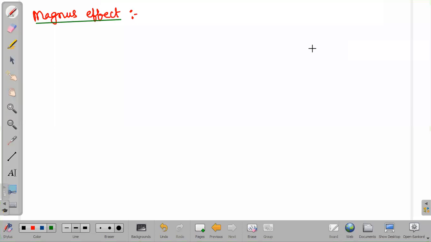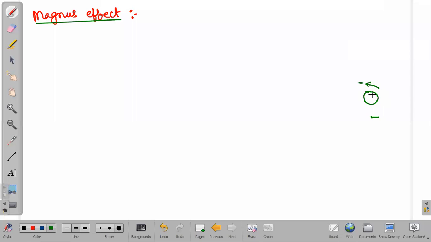Magnus effect is, suppose there is a ball, and the ball is spinning up, that means it is spinning on its own. When it is spinning up, it creates some pressure difference above and below, right? Due to the pressure difference, it will have some lift in the upward direction.